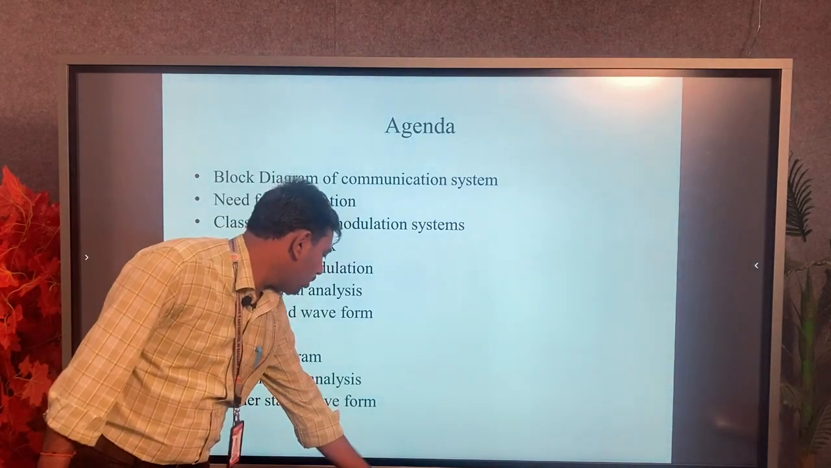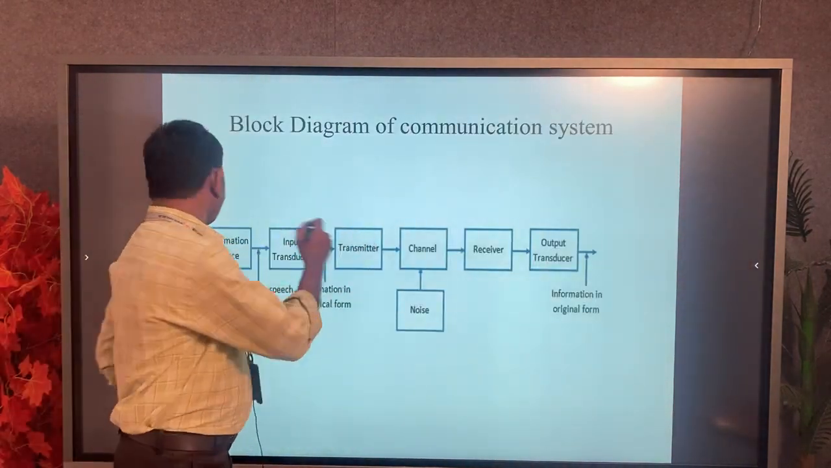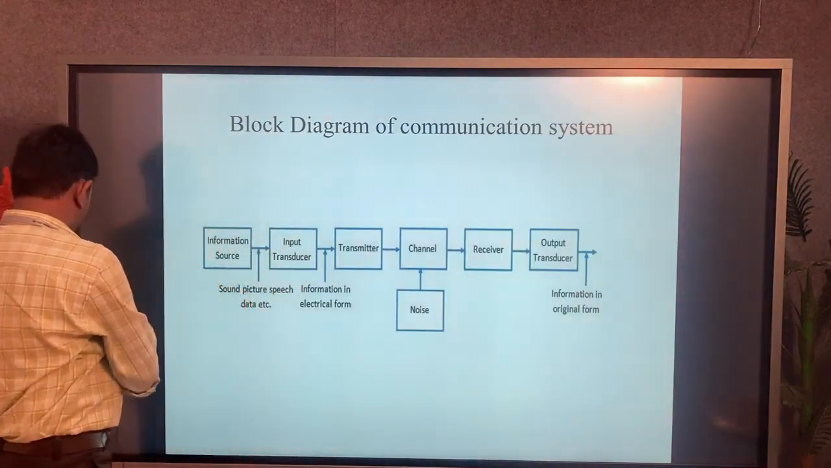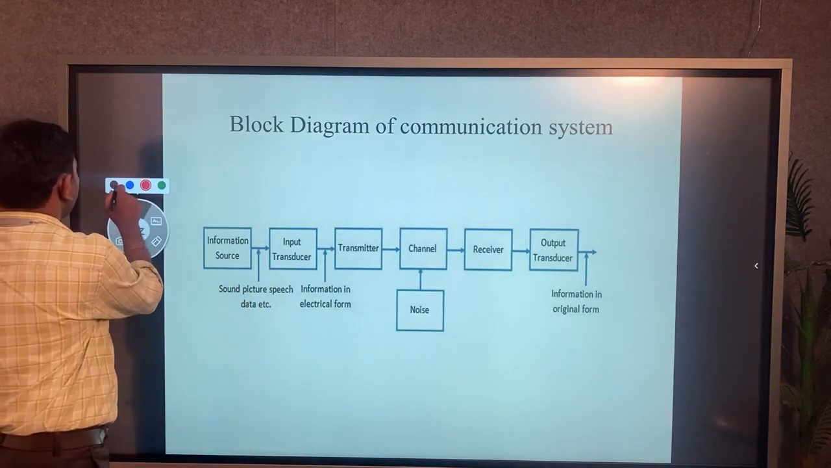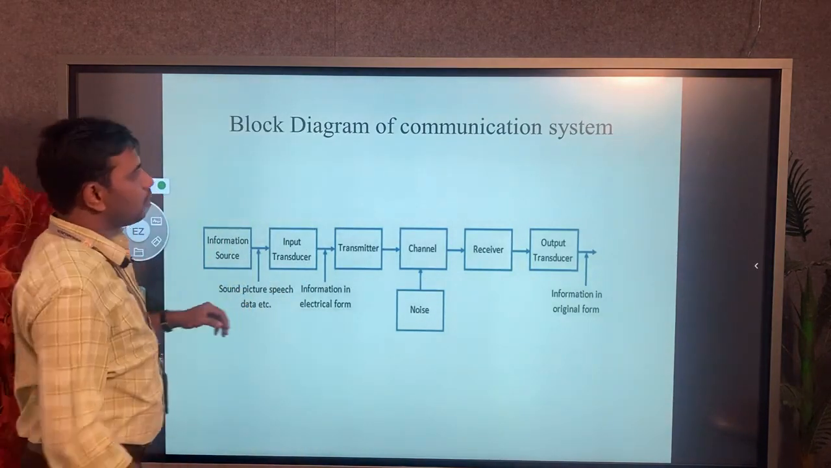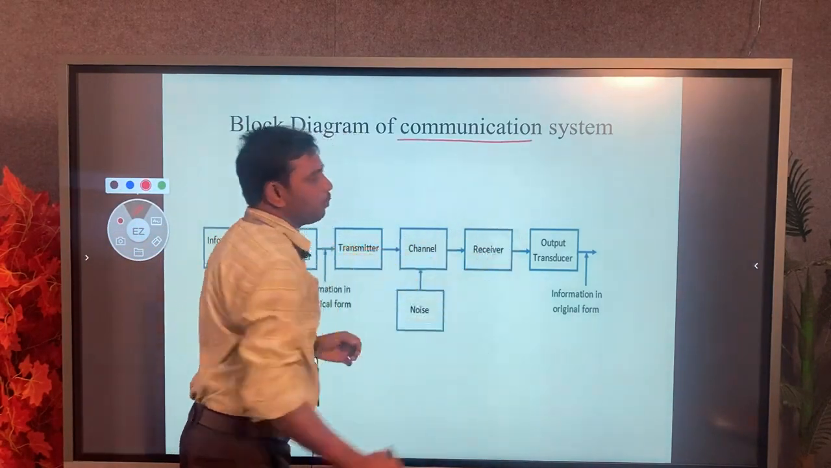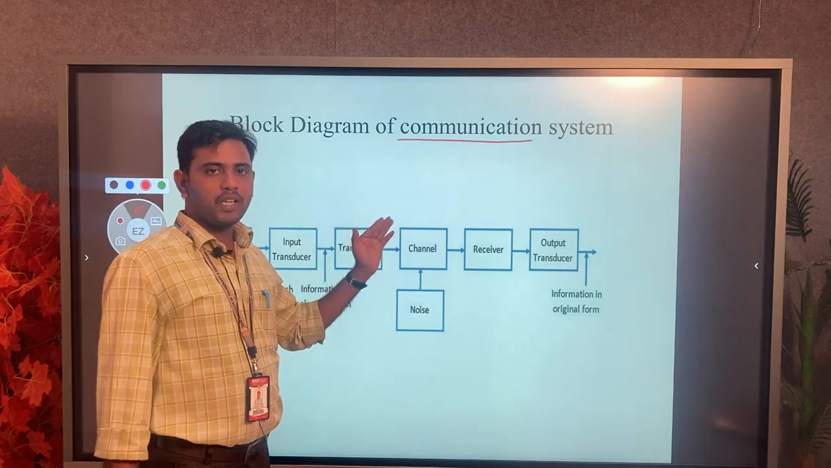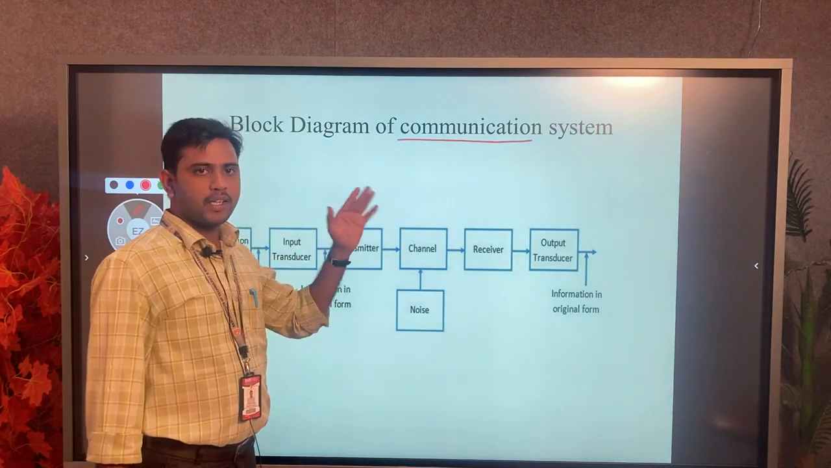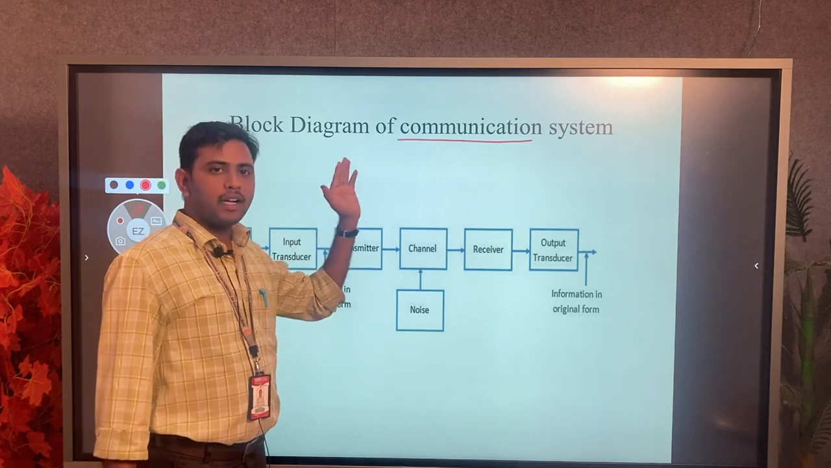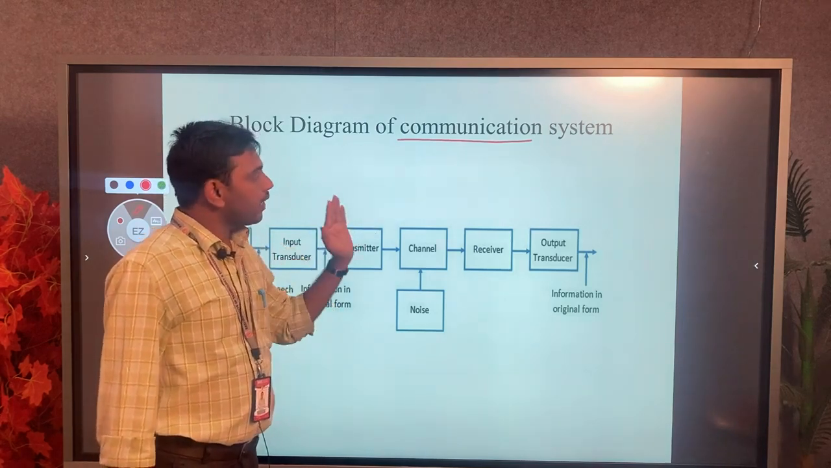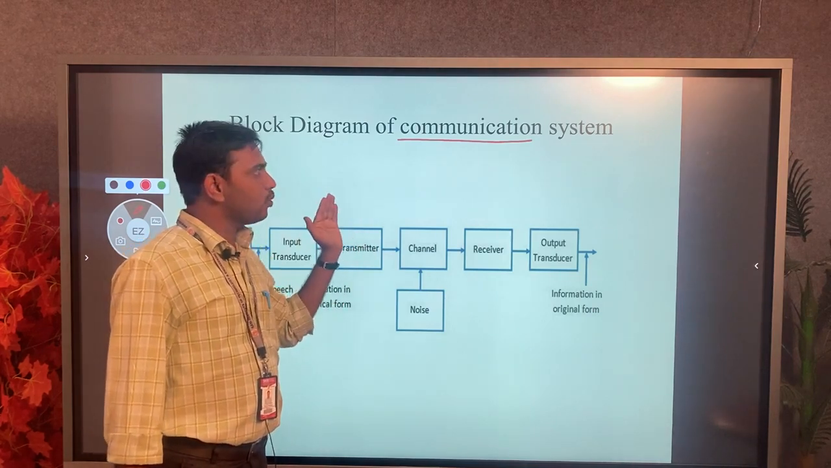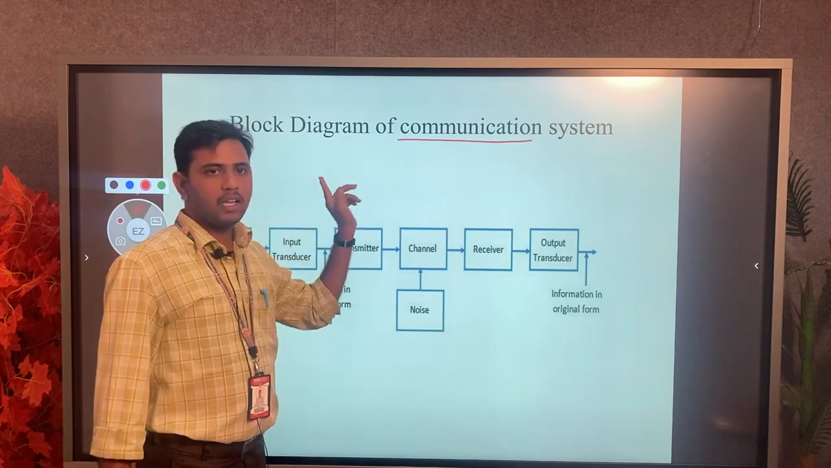So we have to be very familiar with communication. You know what communication is. Communication means exchanging information from one place to another place, or we can say communication means information exchange from one object to more objects, or one system to many systems. That is what represents communication.